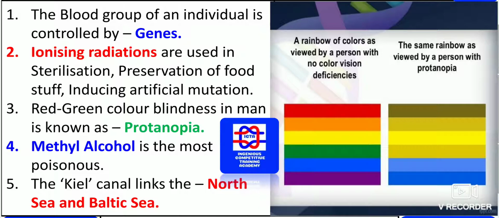Now we have methyl alcohol as the most poisonous. We knew that the poisonous gas is carbon monoxide, but along with that, methyl alcohol is also one of the most poisonous. The Kiel Canal links the North Sea as well as the Baltic Sea.